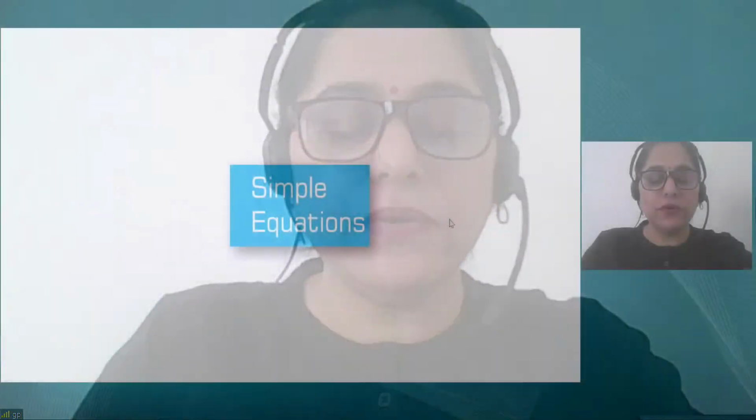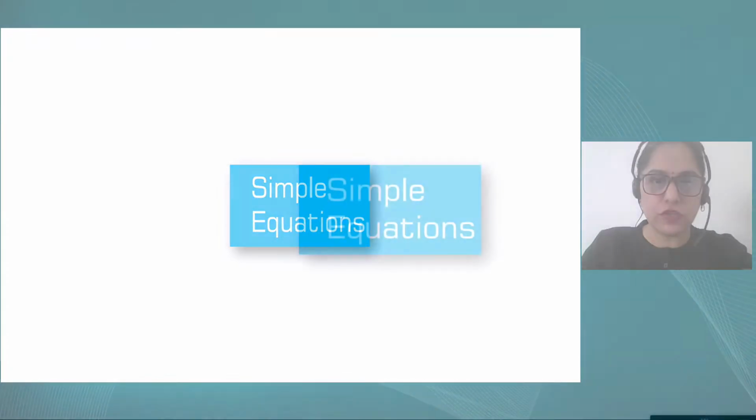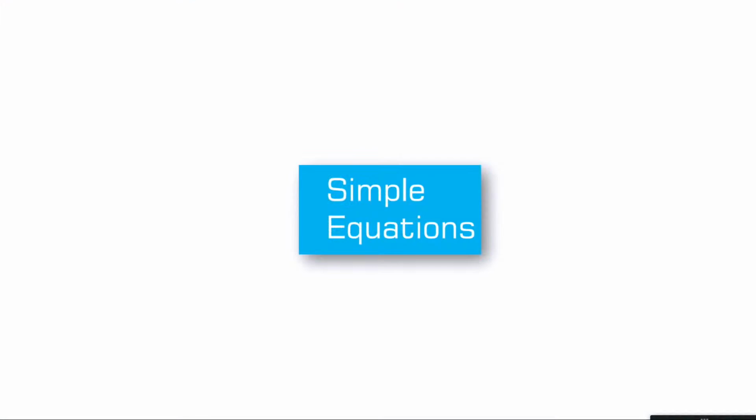So I would like to bring the notice to the slide now. In this slide, the very first thing that we are going to do is about simple equations. What kind of rules did we learn in part 2, the previous session? We had learned there is a concept called equation, which has a left-hand side and a right-hand side. And after that, we learned some rules through the balancing scale that I was showing you in the previous session. So what did we learn from there?